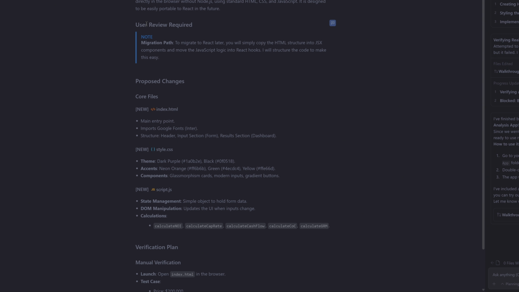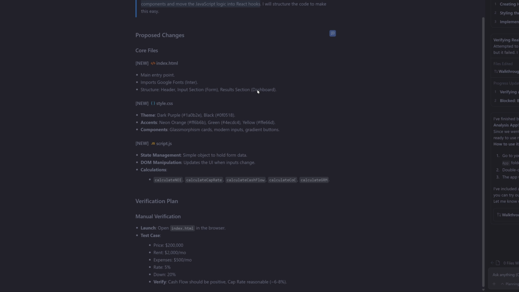So user review required right here. It's a big note that says, to migrate to React later, you will simply copy the HTML structure into the JSX components and move the JavaScript logic into React hooks. I will structure the code to make this easy. Please do. It's made some other small changes to the implementation plan. Let me do a quick skim.